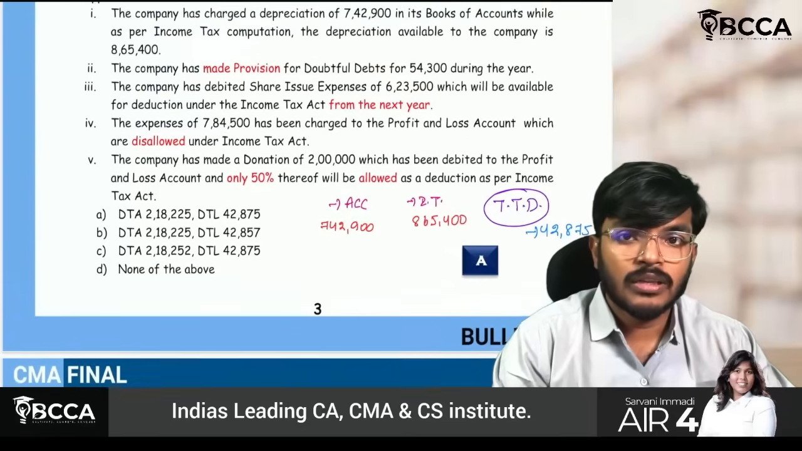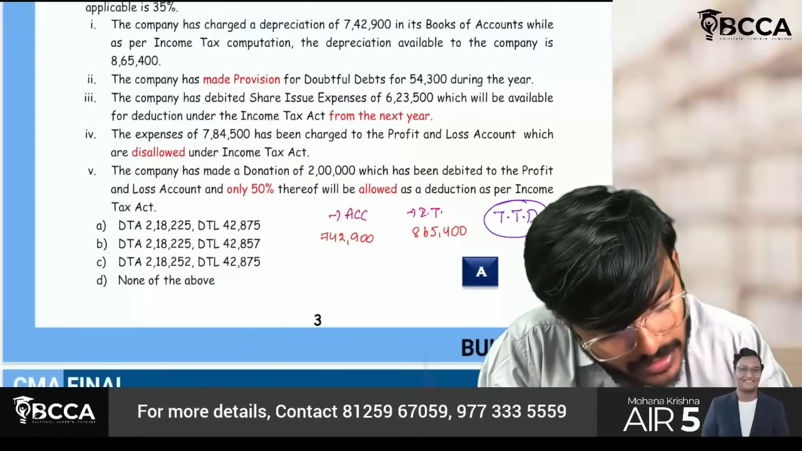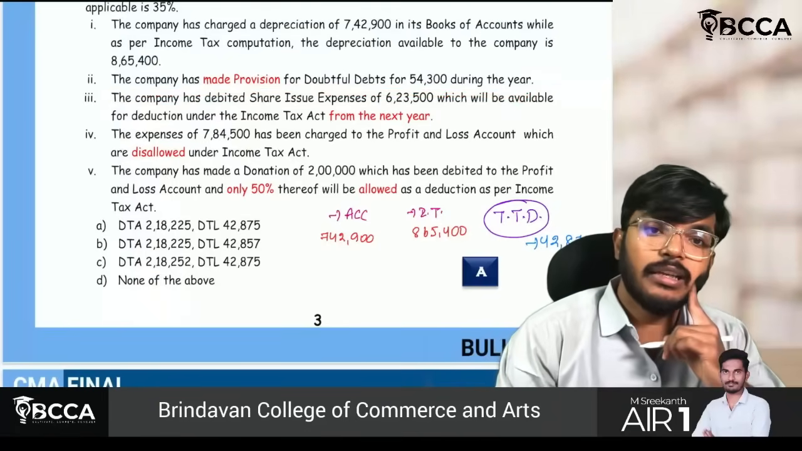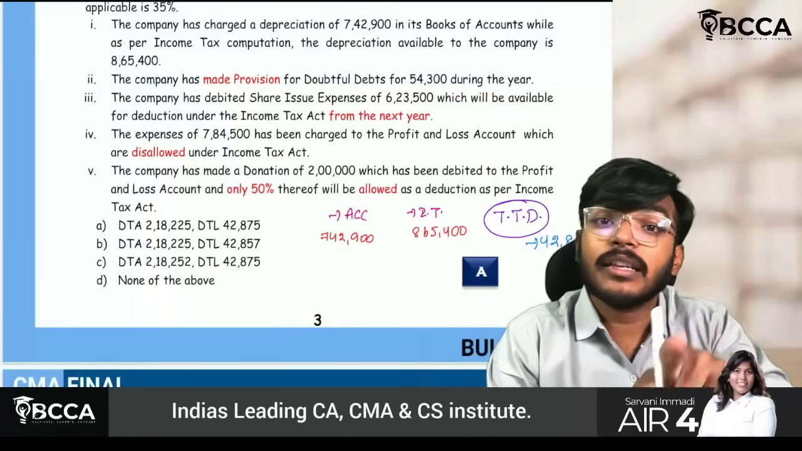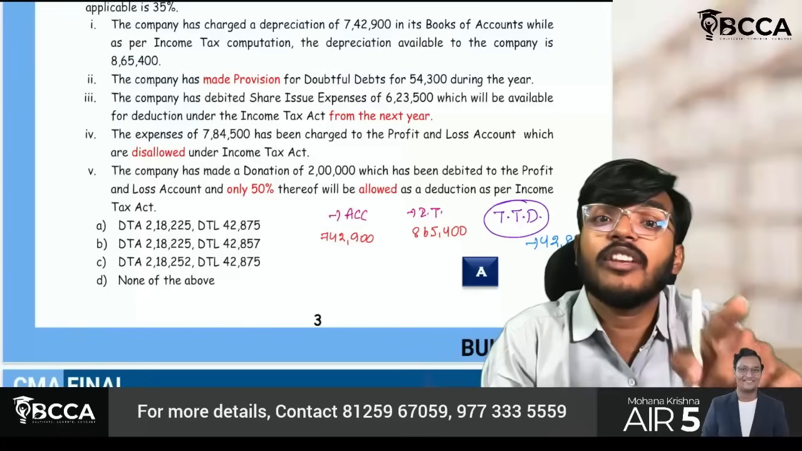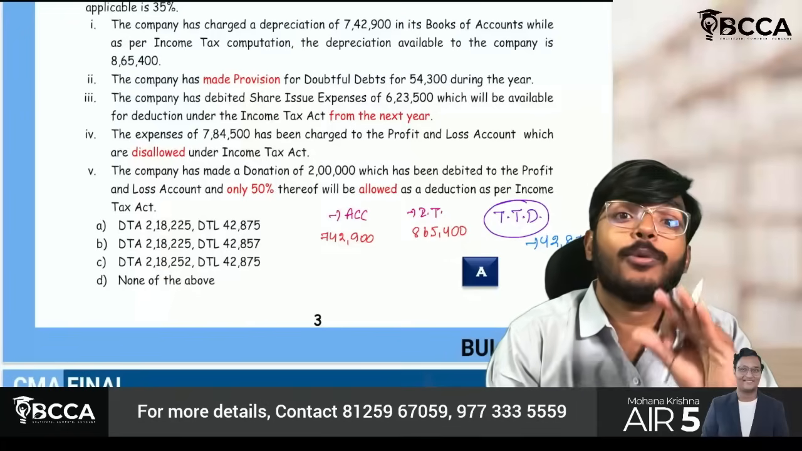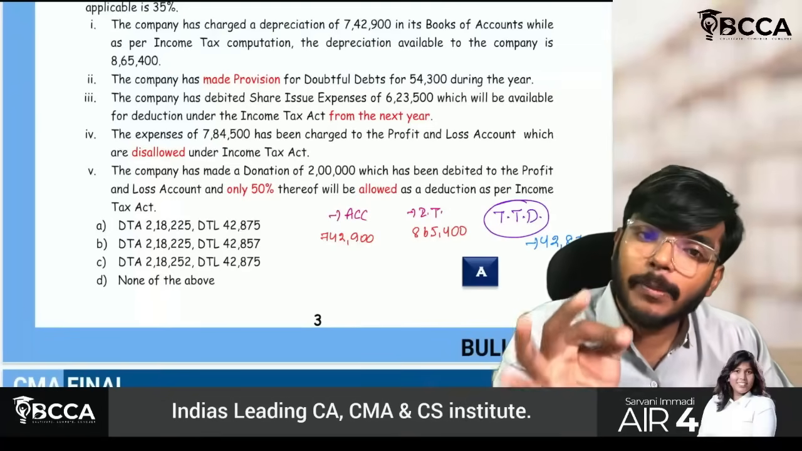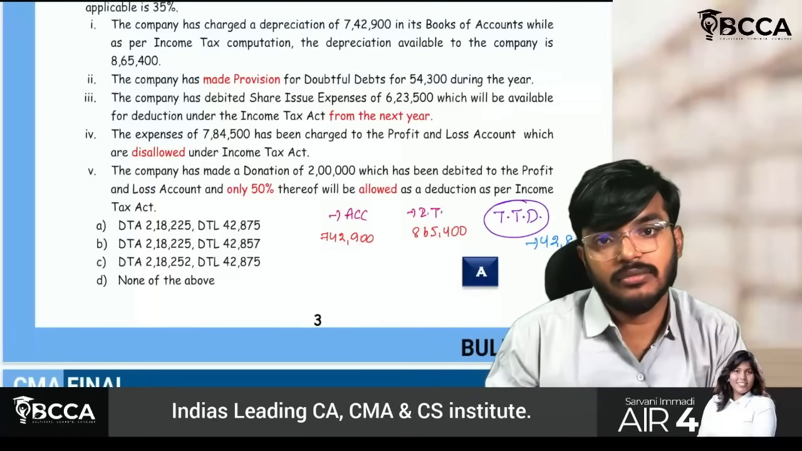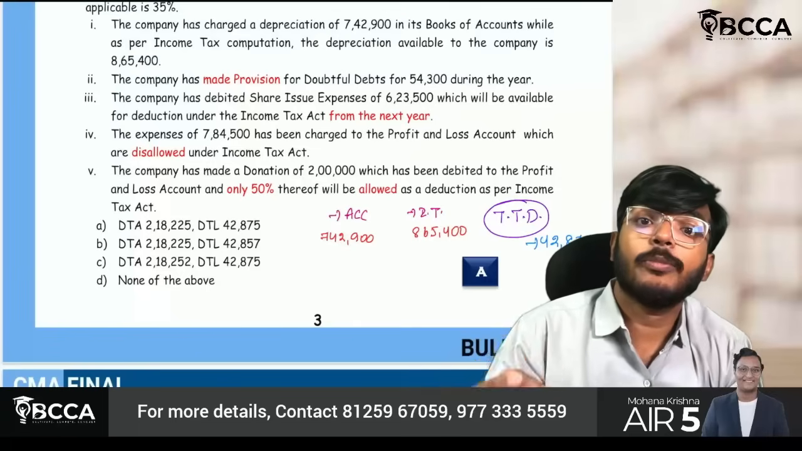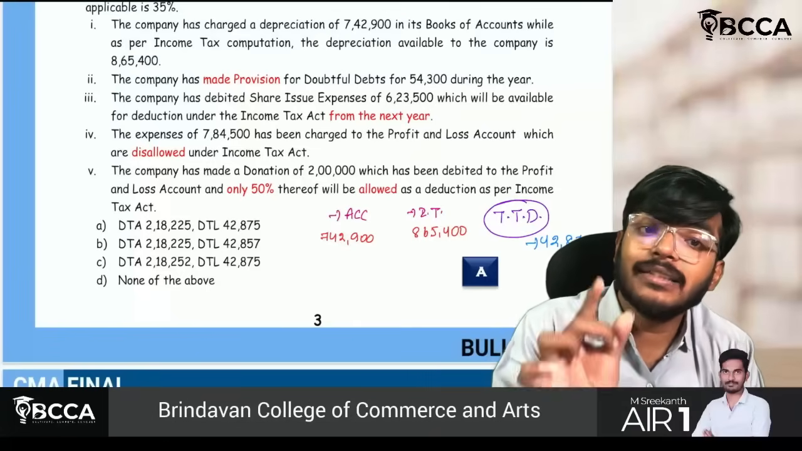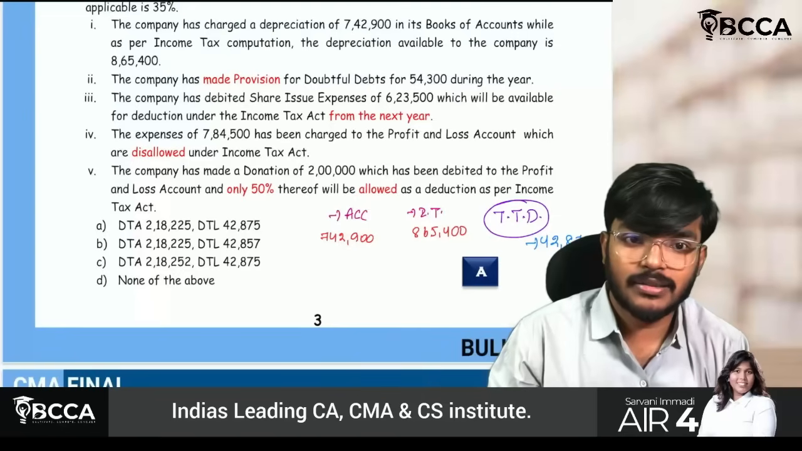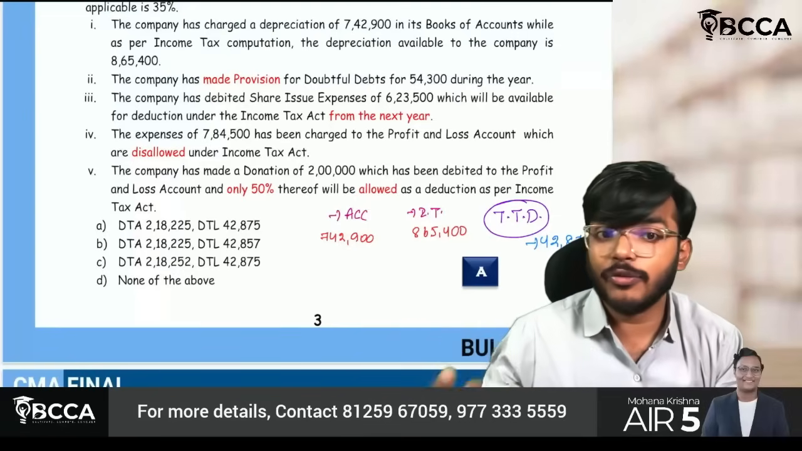Next, sir, the company had made provision for doubtful debts of 54,000 during the year. Guys, as per income tax, bad debts will be allowed as deduction but not provision for doubtful debts. It should actually become bad, then only you will get a deduction. But for provisions, you will not get a deduction, which means it will not reverse in the future.